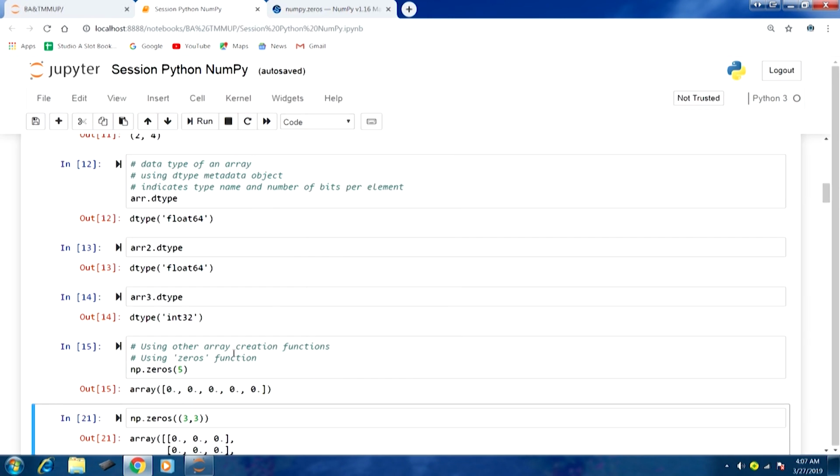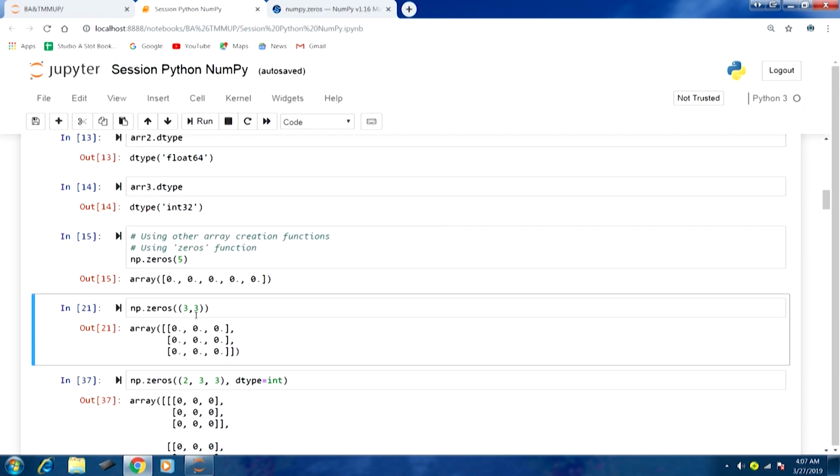So let's go back. In this example, we had passed just one number, to indicate the number of elements for a 1-dimensional array, and everything was initialized with zeros. Now we can use the same function np.zeros, but this time we are passing a tuple with 3 comma 3. Essentially we are trying to create a 3-dimensional array with each dimension having 3 elements. If I run this, you can see in output number 16 the array, with 3 rows of data.